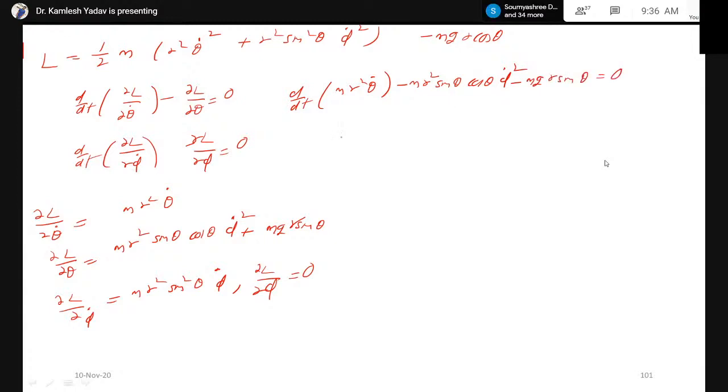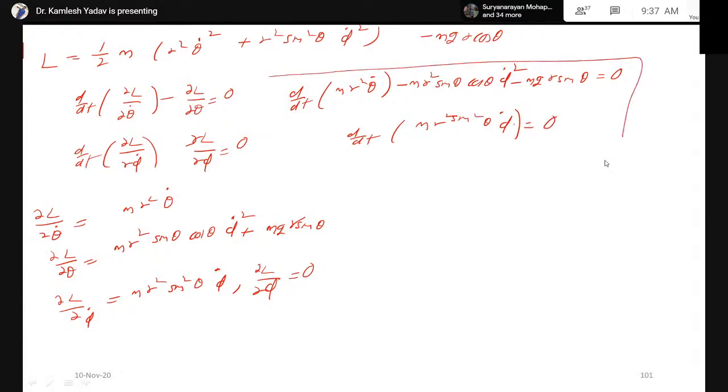This is the first equation, and d/dt of m r square sine square theta phi dot is equal to 0. These are the Lagrange equations of motion for the spherical pendulum.